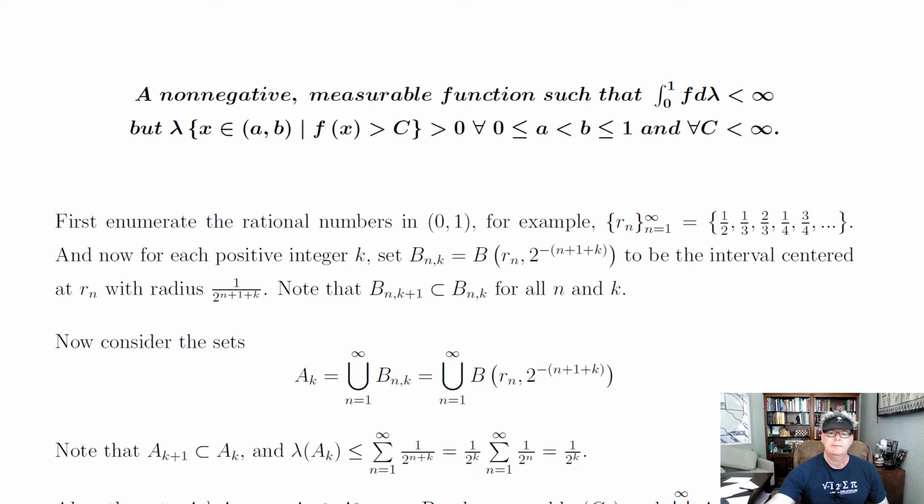So you give me a giant number like 10 to the 100, the measure of the set of all x such that f of x is greater than 10 to the 100 will be positive on every interval contained in [0, 1].